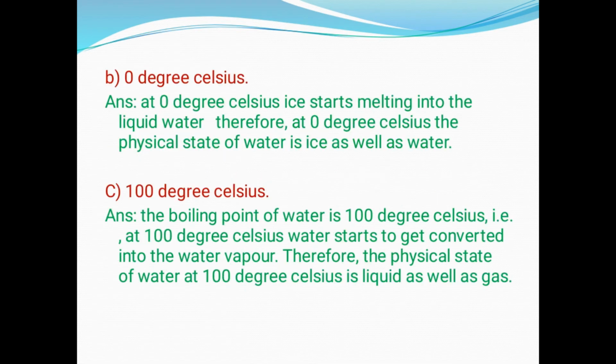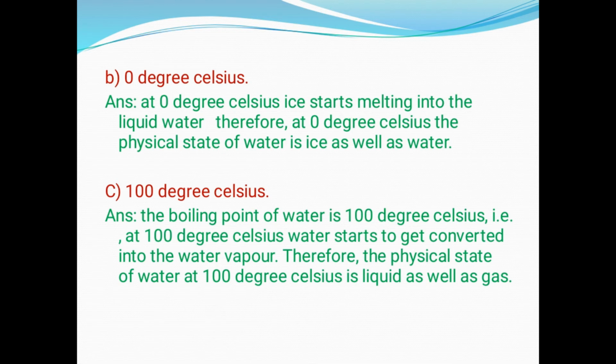At 0 degrees Celsius, we all know that the melting point of water is 0 degrees Celsius. That is, at 0 degrees Celsius, the ice will start to convert into water. The whole ice will not be converted at a time. It will be converted by keeping the temperature constant while supplying the heat. So at 0 degrees Celsius, we will observe both the states of water, that is ice as well as water.